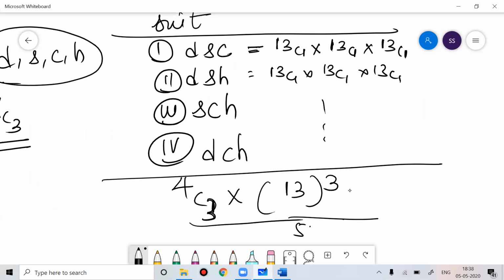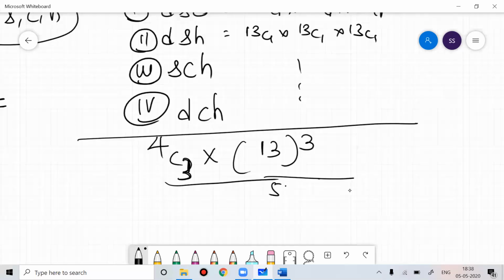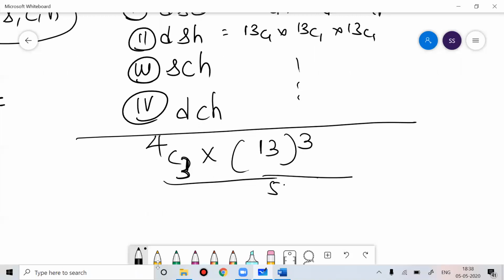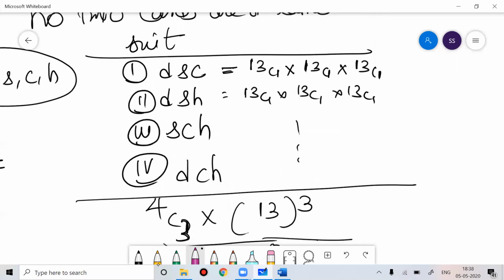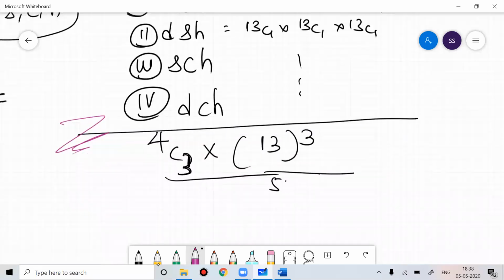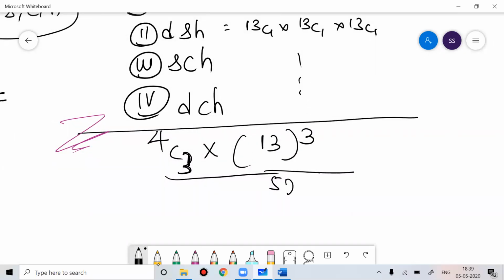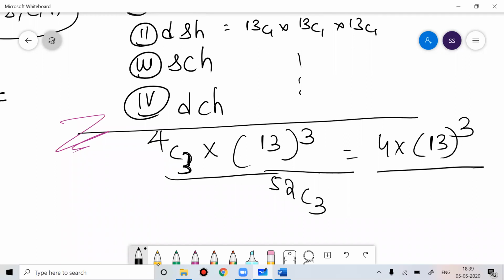52C3. Divide by 52C3. Or you can write 4 into 13 cube divide by 52C3.